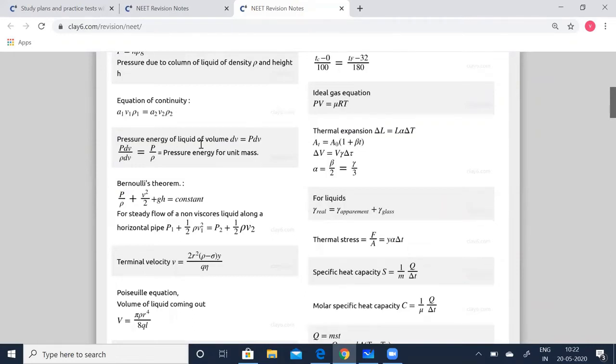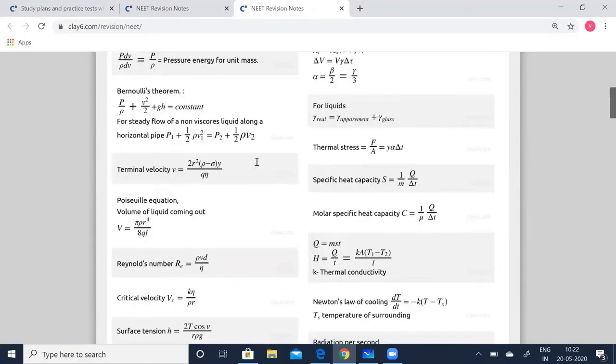Pressure energy of the liquid of volume dV is given by P dV. So P dV by rho dV is equal to P by rho. dV gets cancelled, so it's P by rho, which is the pressure energy per unit mass. Bernoulli's theorem states that P by rho plus v squared by 2 plus g h is equal to a constant.